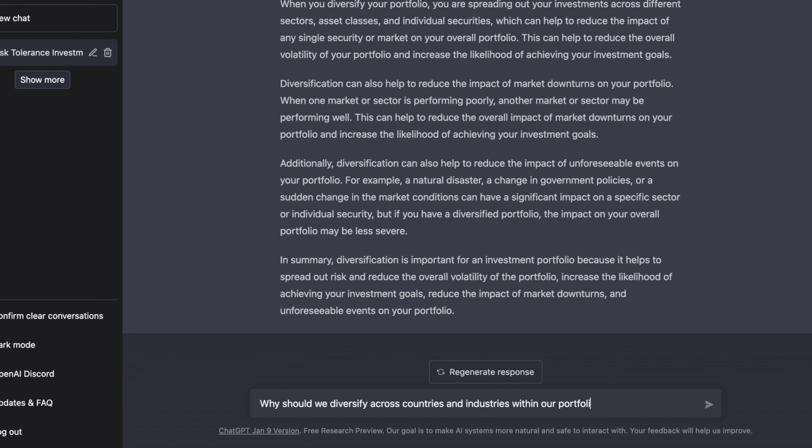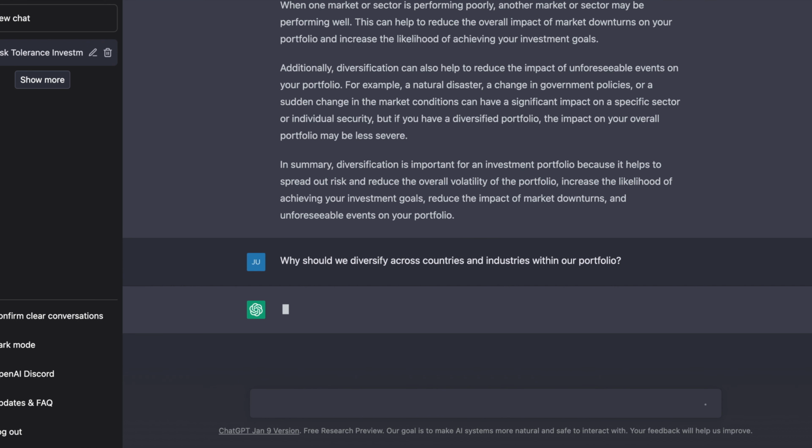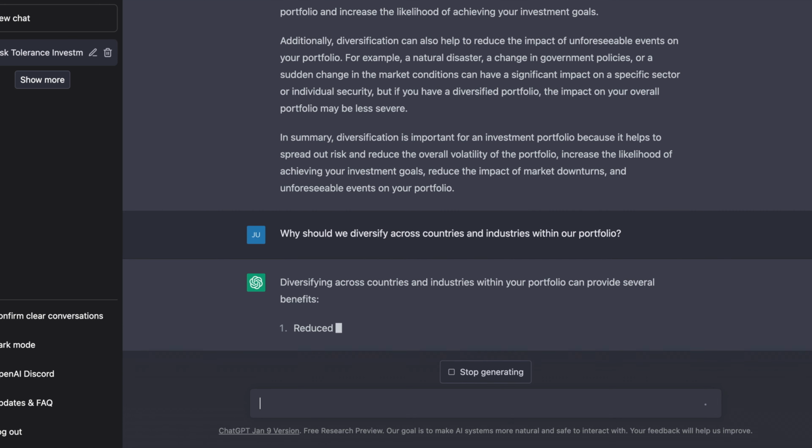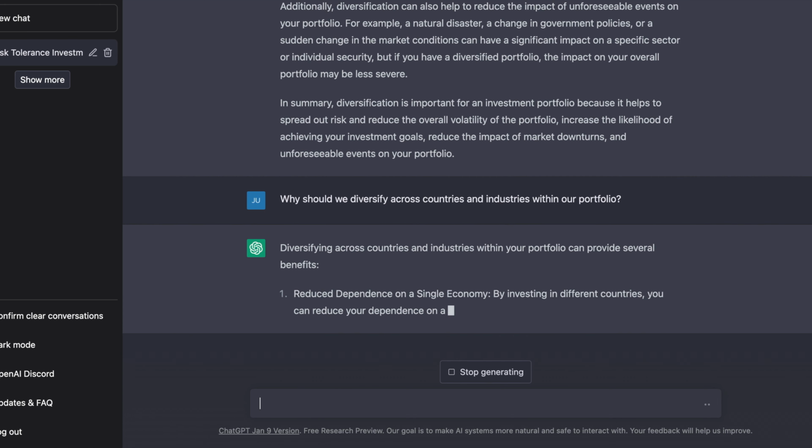So, a follow-up question. I was expecting a bit of a similar answer here, which it was, but why do we diversify across countries and industries within our portfolio?